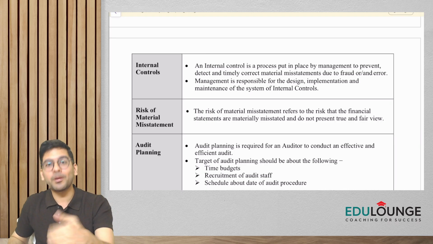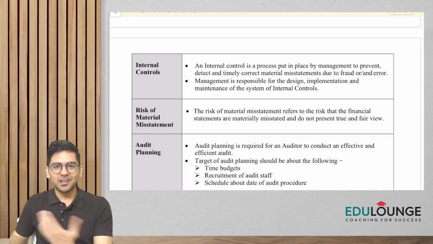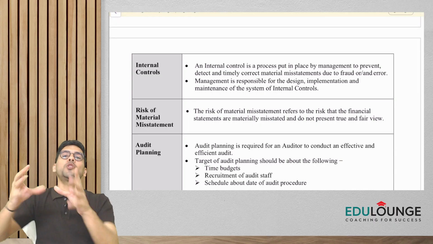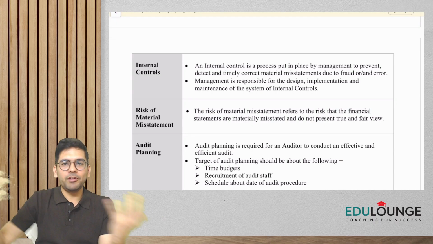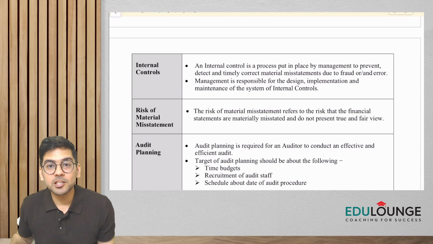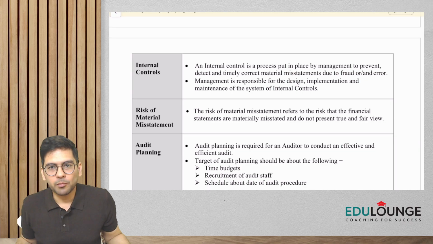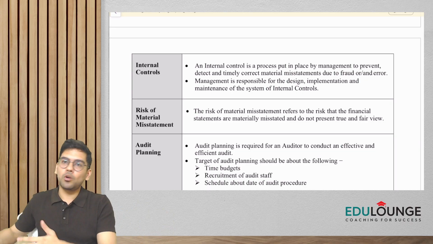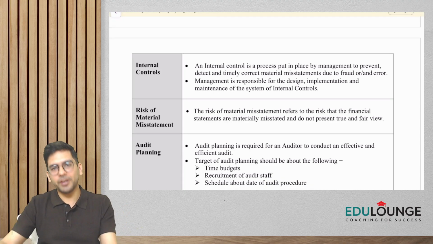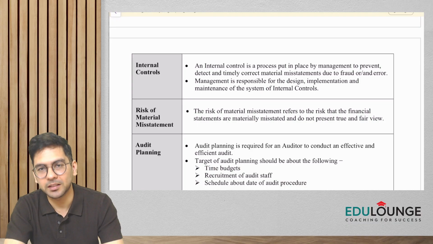You are a customer of the bank. You are also required to change your passwords from time to time. So it's a control. Who has put in the control? Your bank. Every bank's control would be different. I have an account in Union Bank. They want me to change my transaction password every 3 months. HDFC Bank, on the other hand, wants me to change my password every 1 month, let's say. So every bank would have different internal controls in place, right?